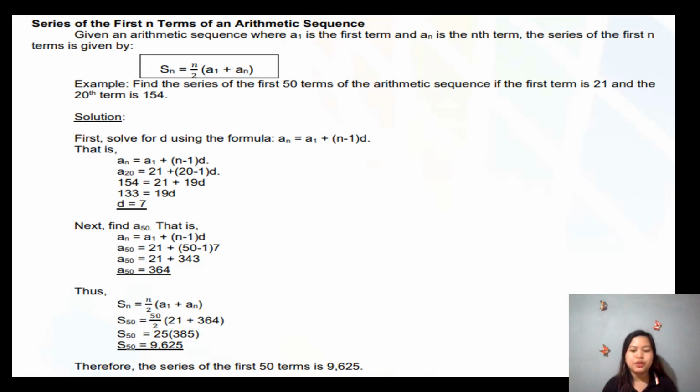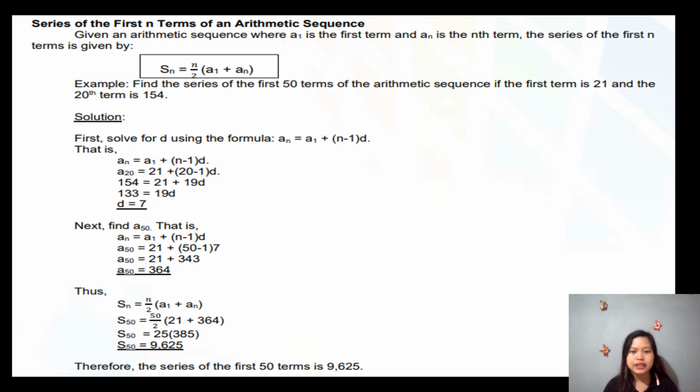So let's go to the series of the first n terms of an arithmetic sequence. So when we talk about the series, we are actually talking about the summation of each term. Again, when we talk about series of the first n terms of an arithmetic sequence, we are actually looking for the summation of the value of each term.